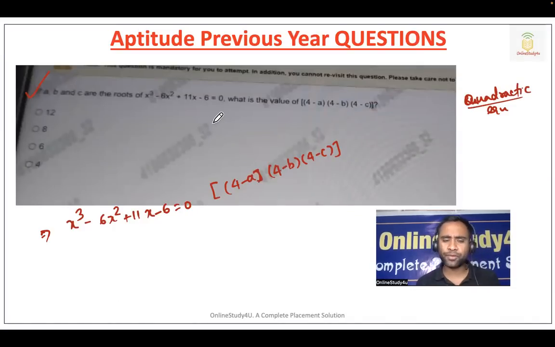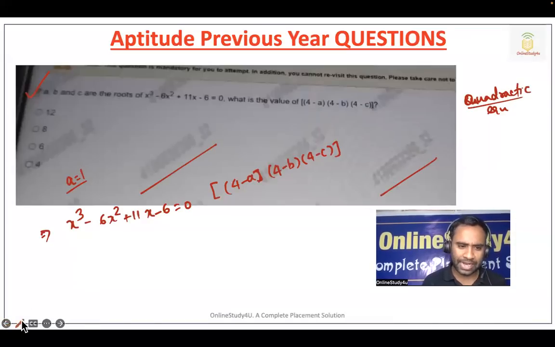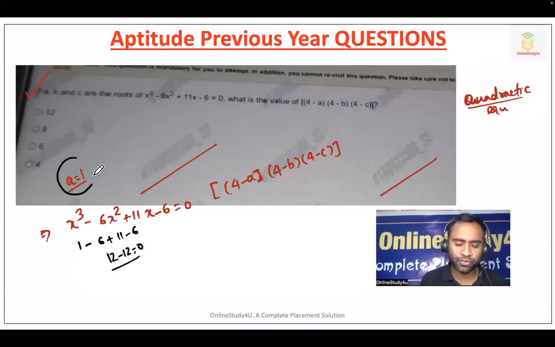So the first thing we will do here is hit and trial. Take one of the values, start with 1 and check for which value it will be 0. Let us start with a equals 1. So this is a TCS question. If we put a equals 1, 1 cube will be 1, minus 6 plus 11 minus 6. So 12 minus 12 will be 0. That means 1 is one of the roots. So you can say x equals 1 is one of the roots. You can also say x minus 1 equals 0 is one of the roots.